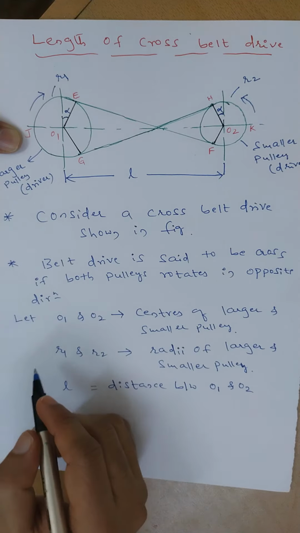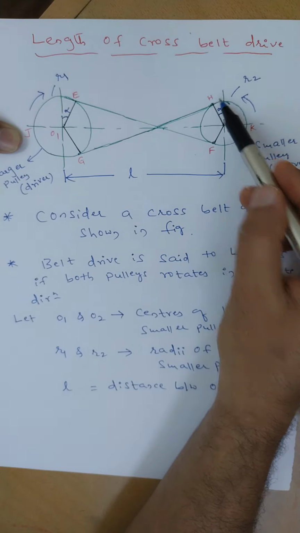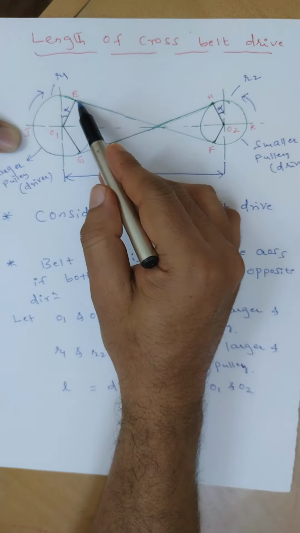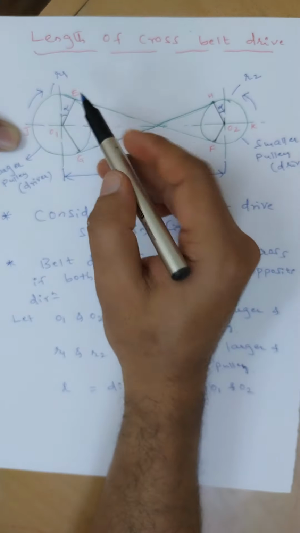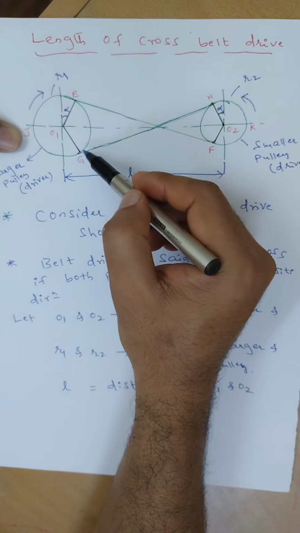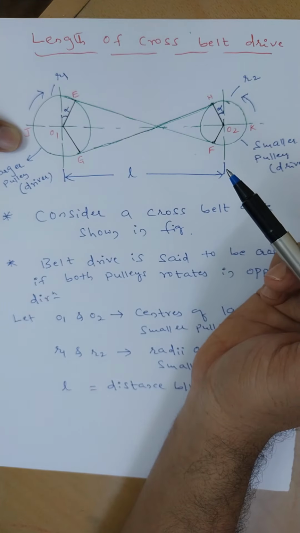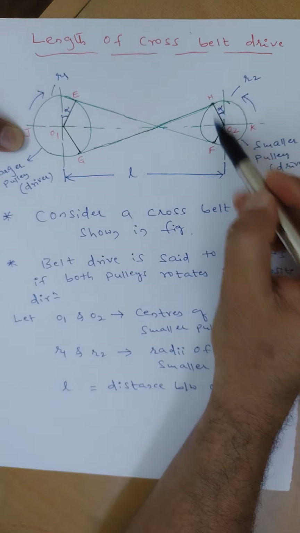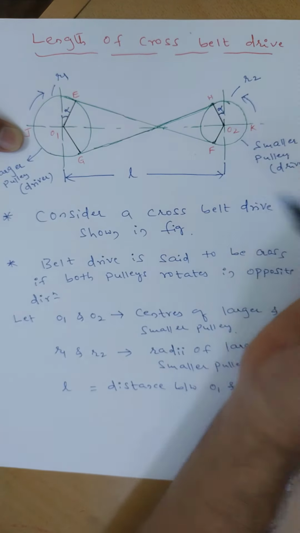Next, what are the points E, G, H and F? This is E, F, and this is G, H. E and G are the points where the belt leaves the larger pulley. Similarly, F and H are the points where the belt leaves the smaller pulley.